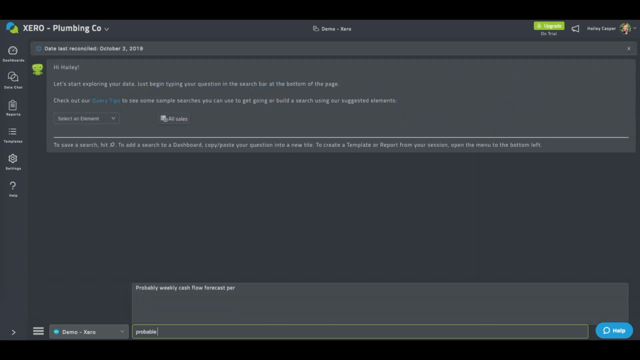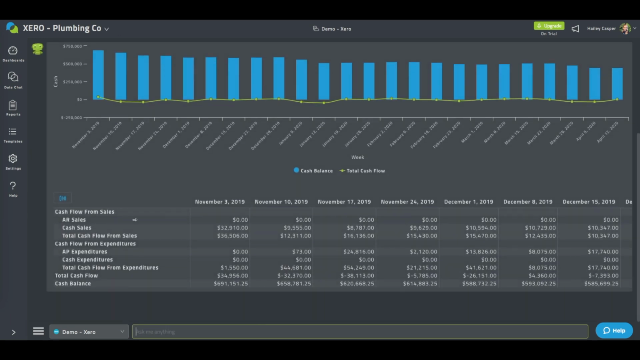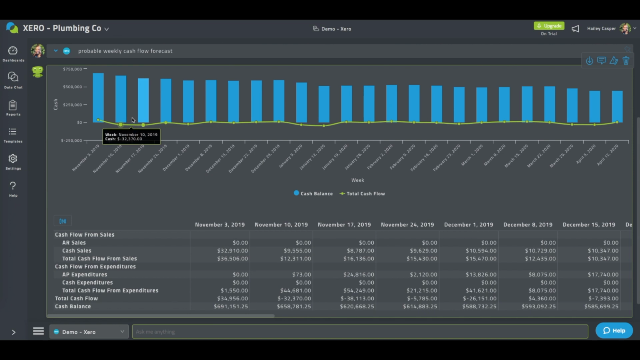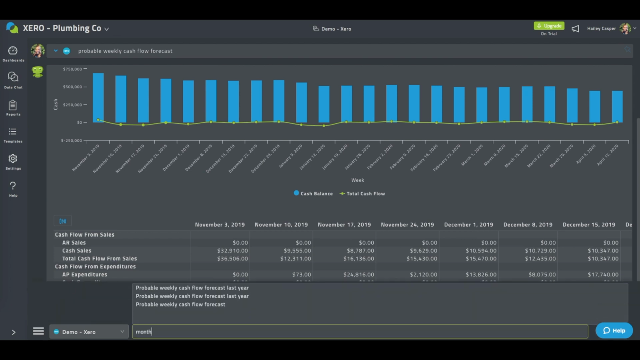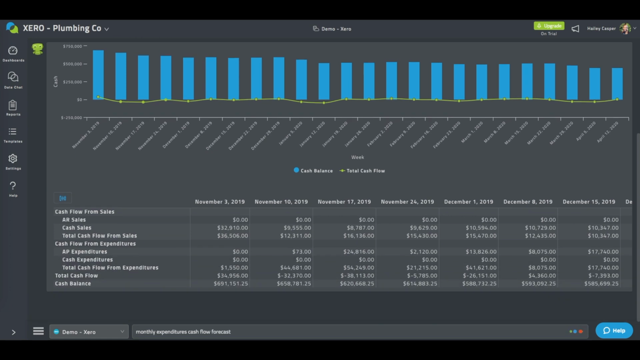You can specify your queries to return a more granular view of the forecast by asking things like probable weekly cash flow forecast or monthly expenditures cash flow forecast. Within seconds, your forecast is generated. Review the estimated projections to help you better understand your cash flow and help you make or influence better decisions.